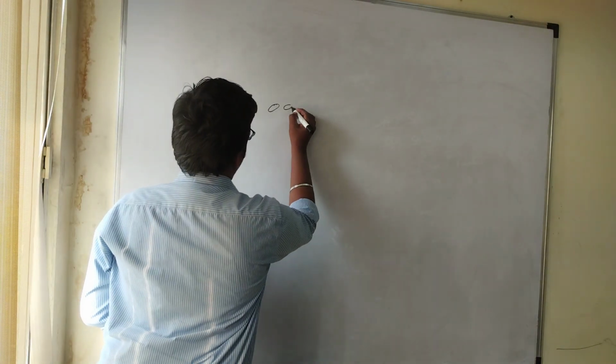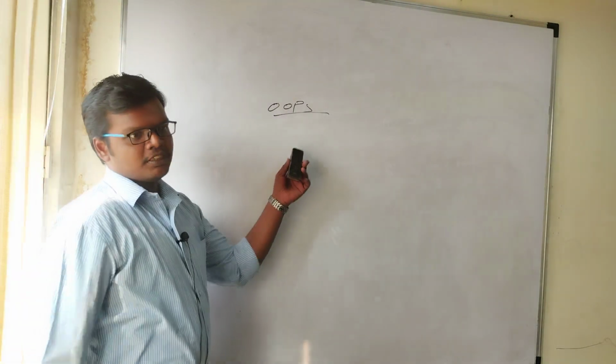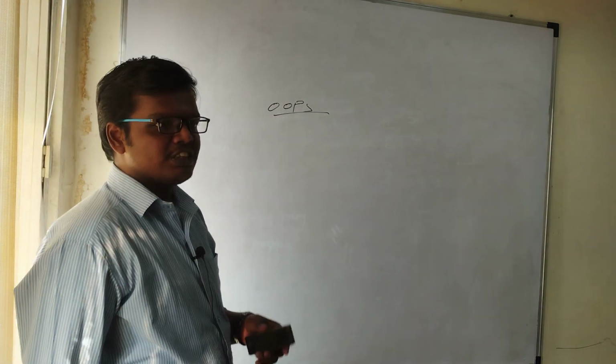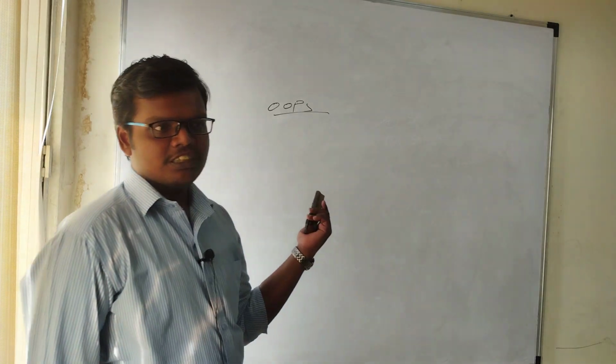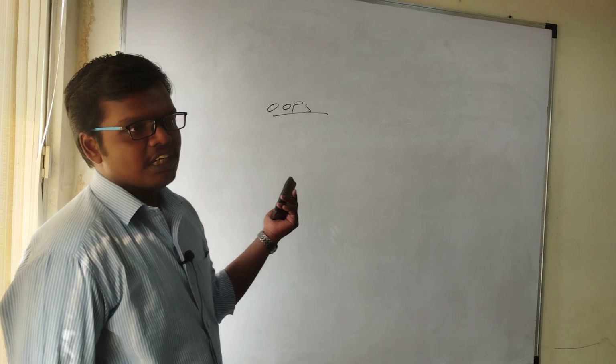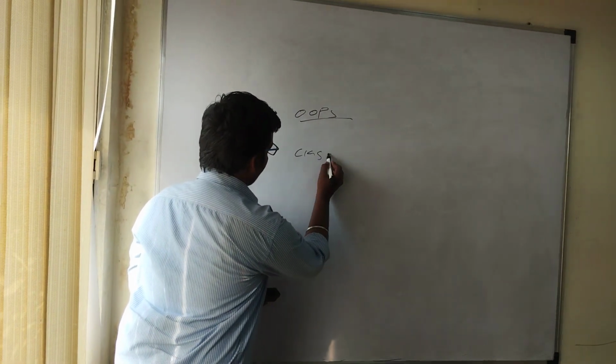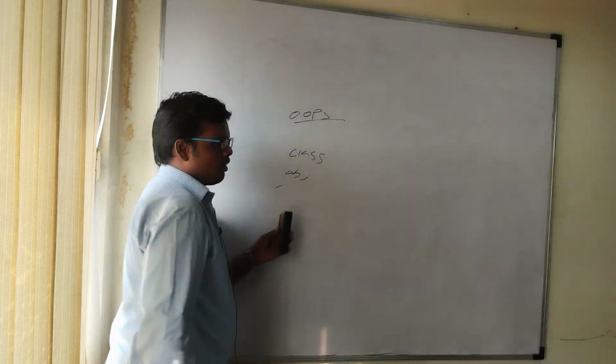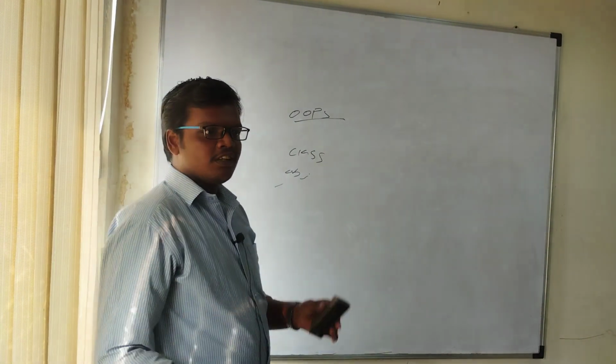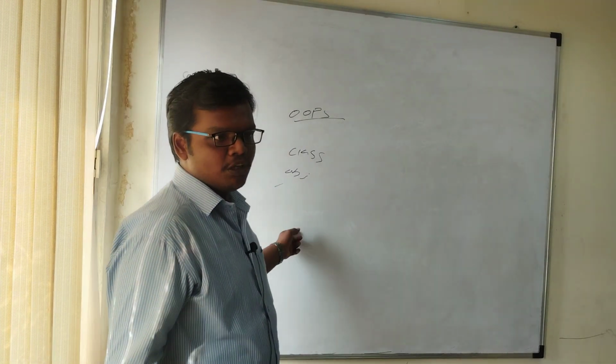Do you know OOPS concepts? Yes, ma'am. The OOPS concepts are class, object, inheritance, data abstraction, data encapsulation, polymorphism. Can you explain on the board? Yes, ma'am. OOPS is nothing but object-oriented programming in Java, and it is also used in automation testing in Selenium. In this we have some of the types: class, object, inheritance, data encapsulation, data abstraction and polymorphism.